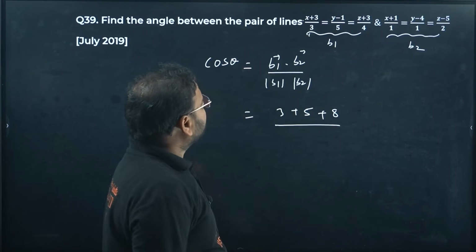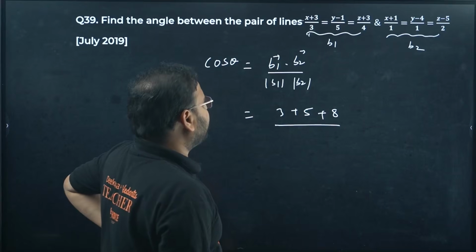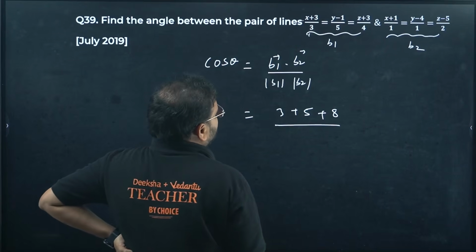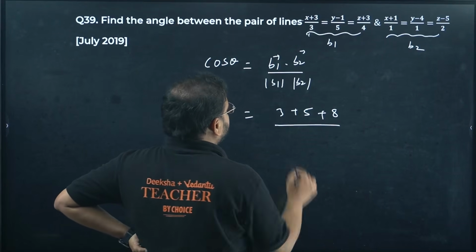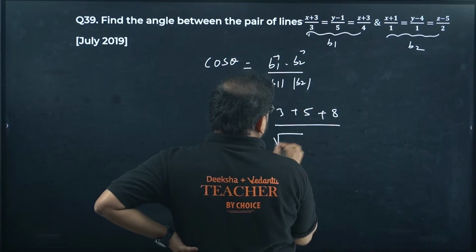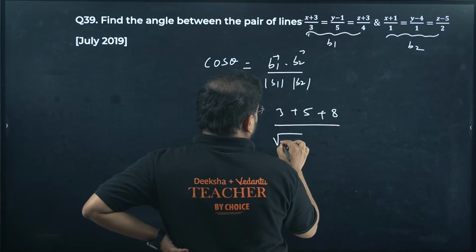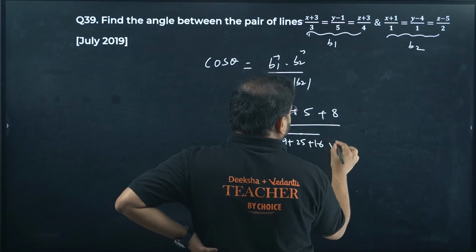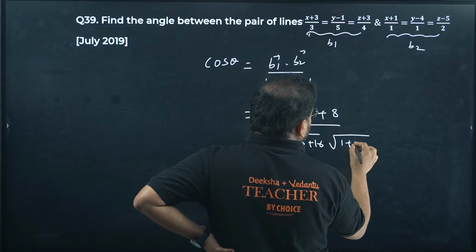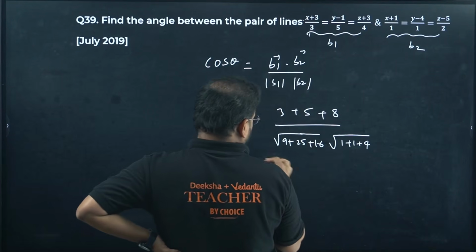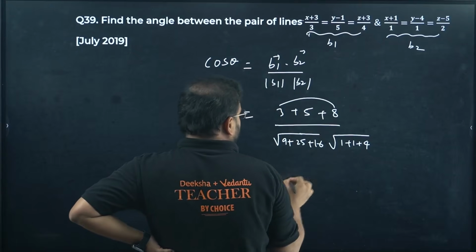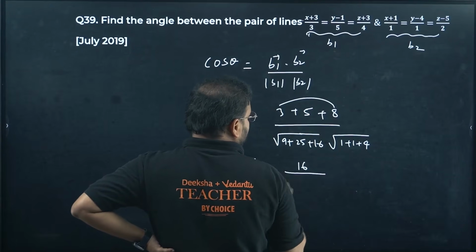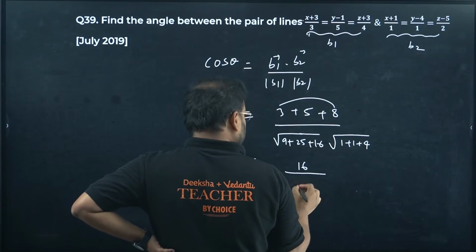So 3, 5 and 8. Mod of this, check here, we'll have 9, 25 and 16. 1 plus 4, 11 plus 5 is 16, divided by root 50 and root 6.